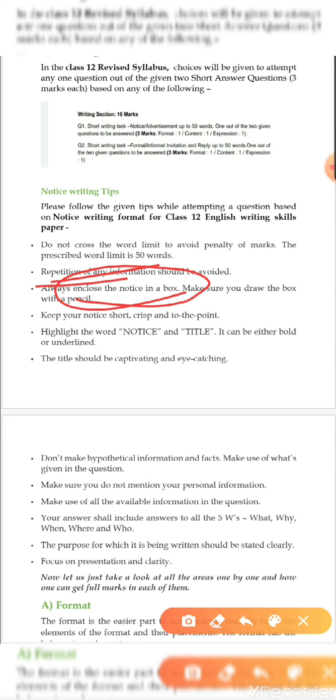Okay, another important thing, as it is being said here, make sure you draw the box with a pencil. I found many of the students doing the box in pen. Don't use pen. Notice or advertisement or invitation letter, whatever you are doing, the box has to be drawn with a pencil, not with a pen. Okay, writing you have to do in a pen. You will write with a pen, but you have to draw the box with a pencil.